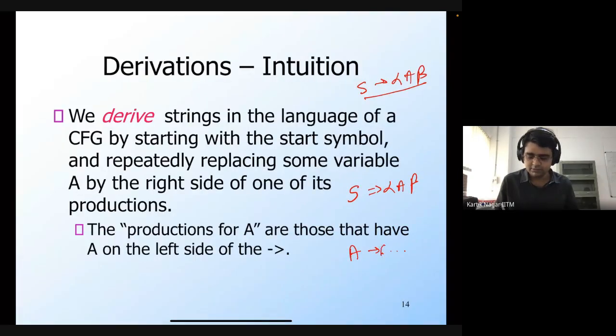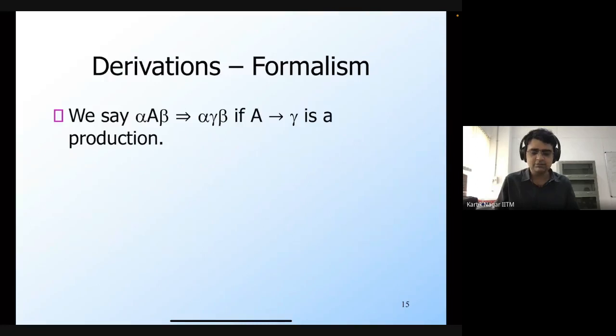Whatever production rule I have, I'm then going to replace this A with the right hand side of its production rule. So this particular thing is going to go here. Let's say that this was gamma. Then this is going to be alpha gamma beta, and so on. So I will keep on doing this until I get rid of all the non-terminals. So let's formally define this.